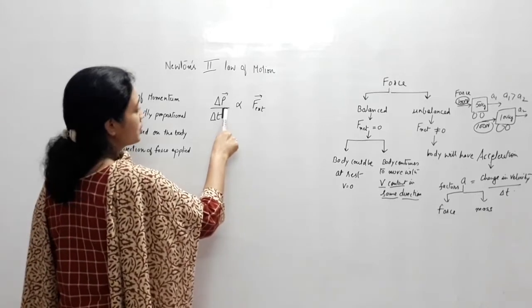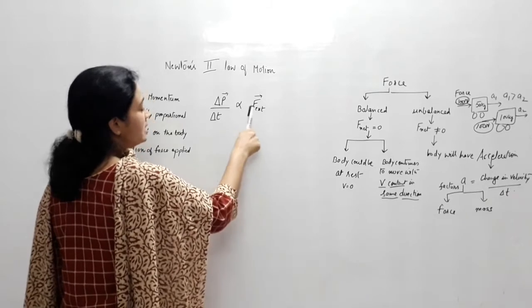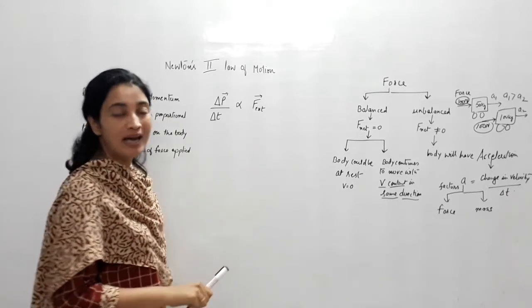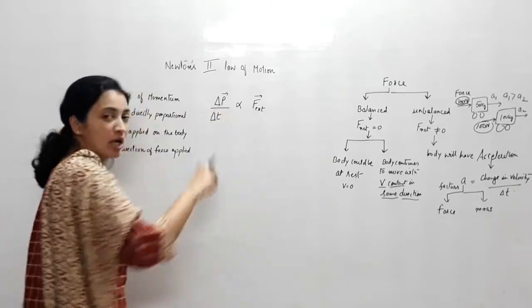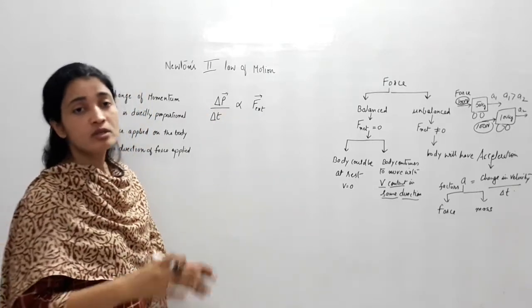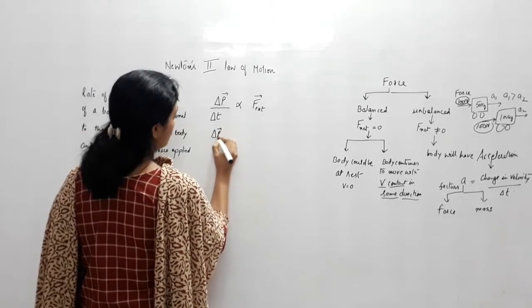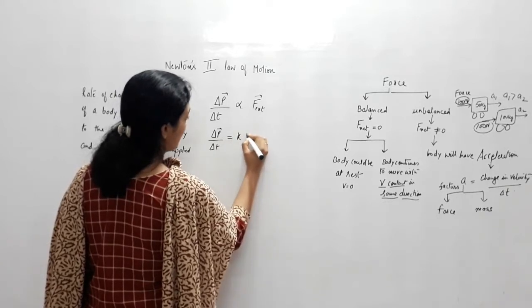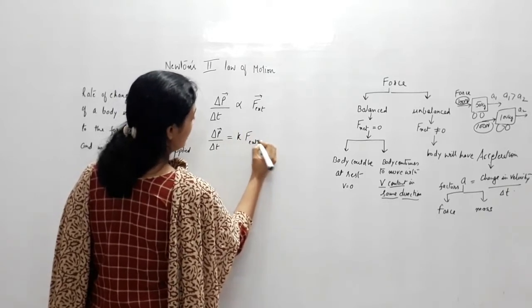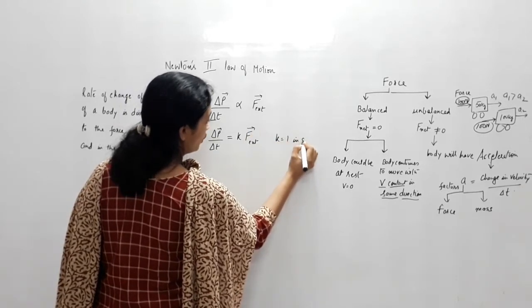What is this first part of the statement saying? Rate of change of momentum is directly proportional to the external force applied. Means more force, more change in momentum, less force, less change in momentum. And if we put a constant of proportionality, the constant is K, and the value of K is 1 in SI units.